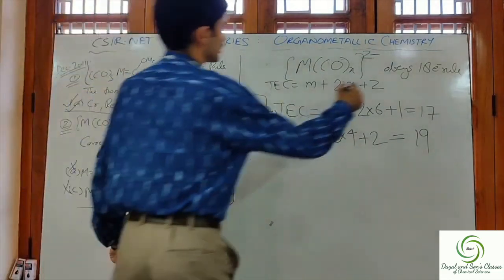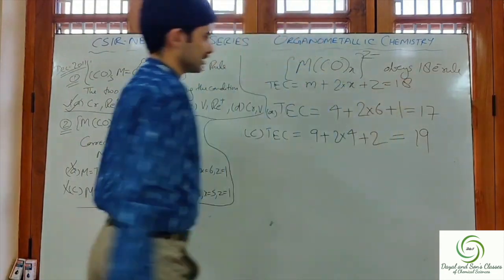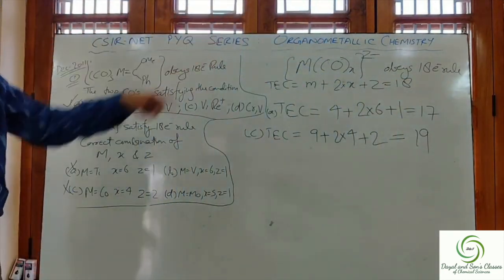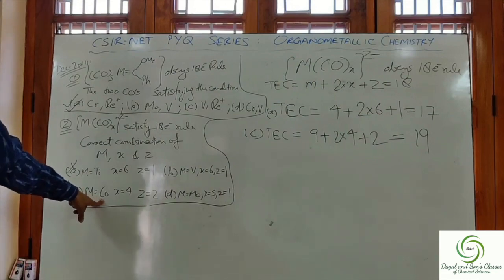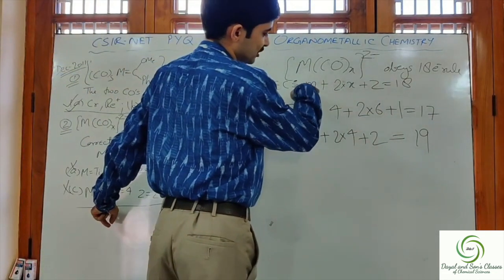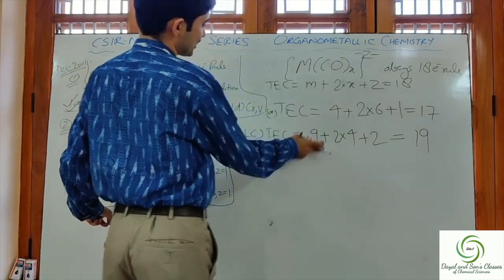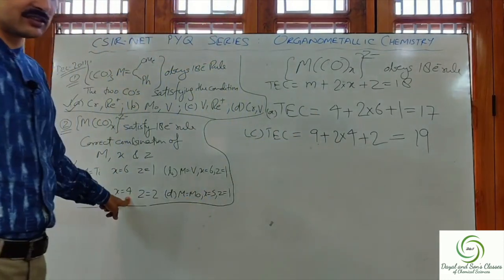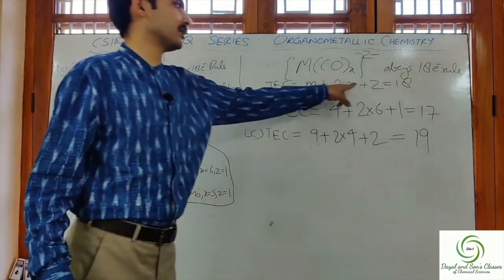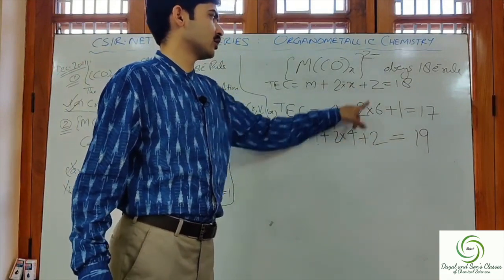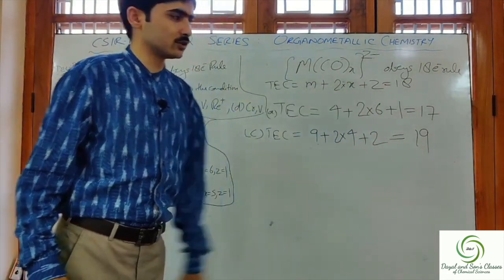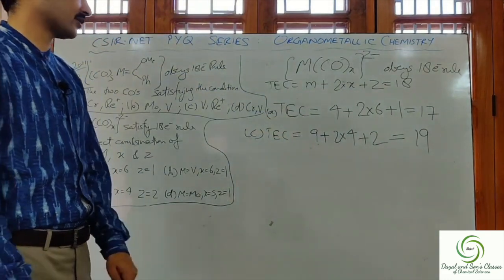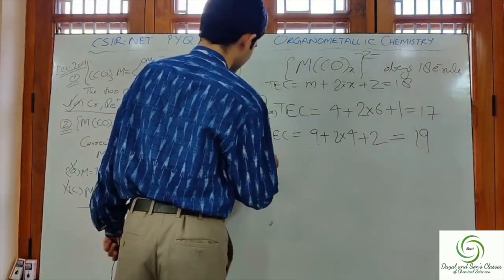And this should come equal to 18, because it is obeying the 18 electron rule. For the C option, we have M as cobalt. The contribution of cobalt is 9 electrons, so M is replaced by 9. X is given to us as 4 in this option, so we replace X by 4, so 2 into 4. The Z value is given as 2, so we replace Z by 2. We get a total of 19 electrons. So this is also not the correct option.